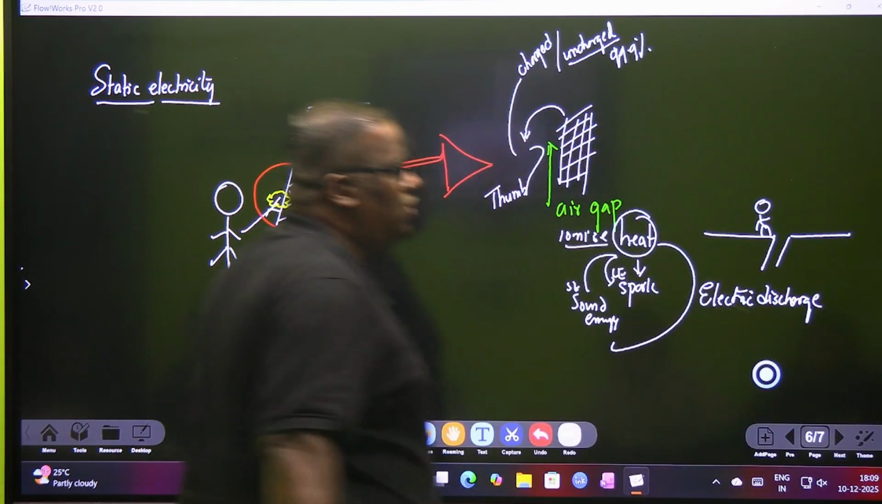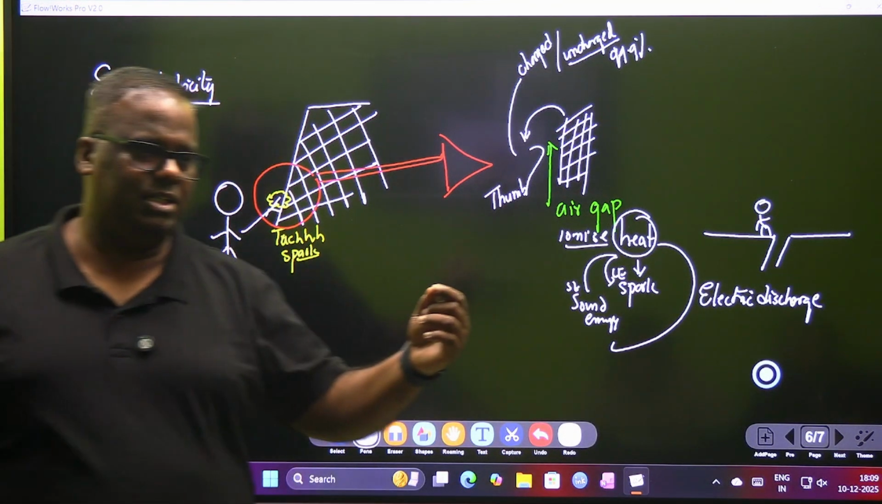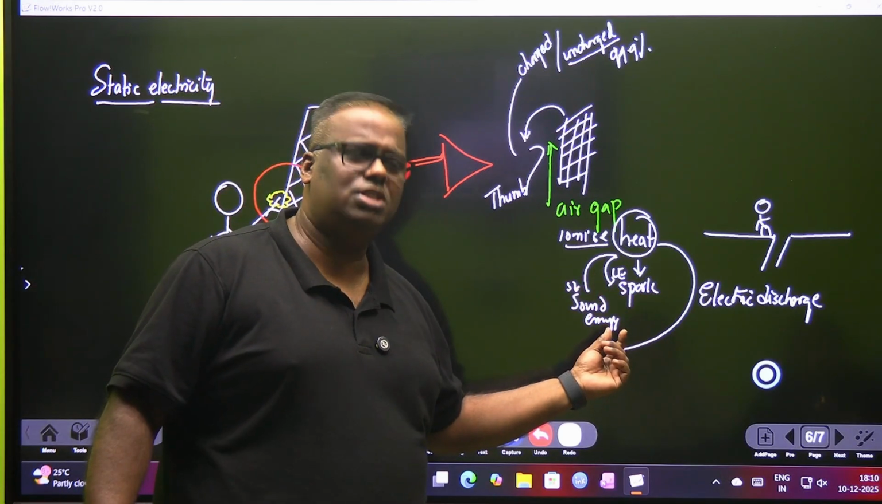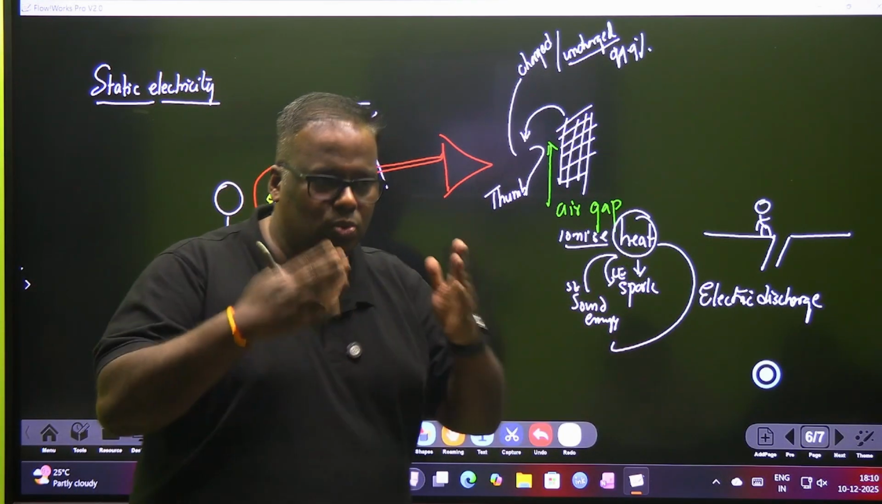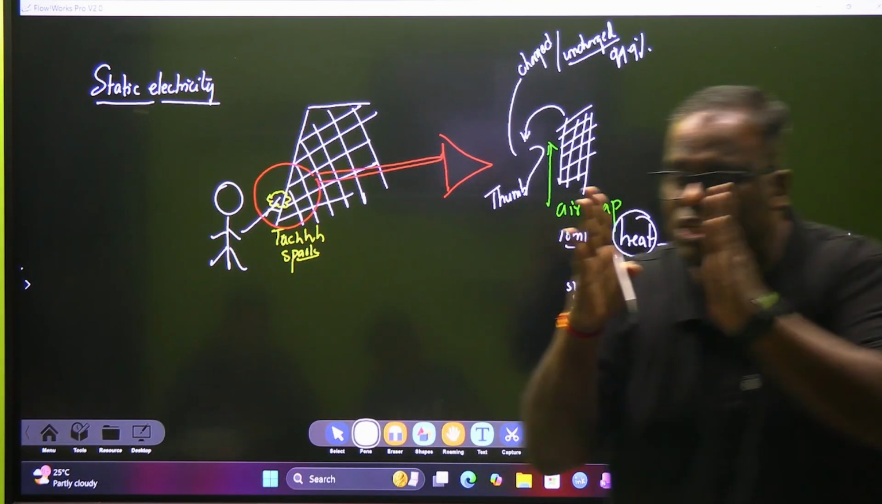So what is electric discharge? Electric discharge is a discharge of electricity which is followed by a spark as well as a small sound or a noise when two charged bodies, or one charged and one neutral body, come sufficiently close to each other.